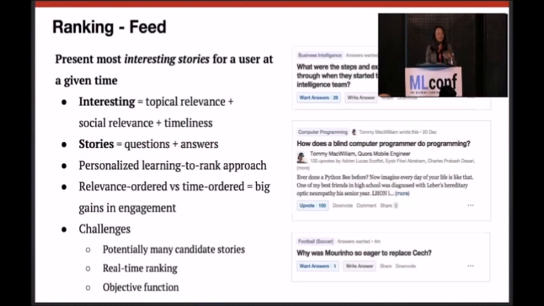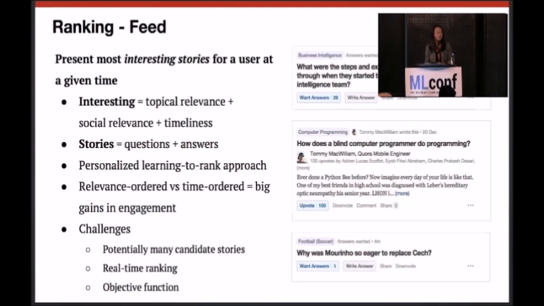And it also has to be timely. And also, I mentioned that we want to show interesting stories, not answers, because we're not only showing you answers in the home feed. We also want to show you questions. And that means we not only need to optimize for the probability of you liking to read an answer, but also the probability that you will likely provide a good answer to a question.